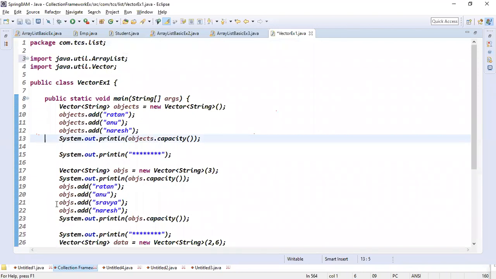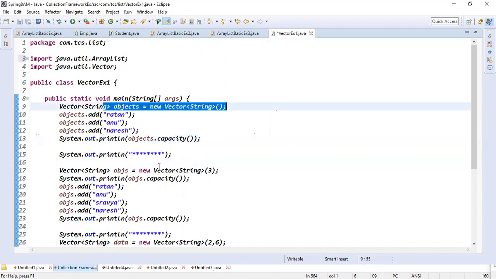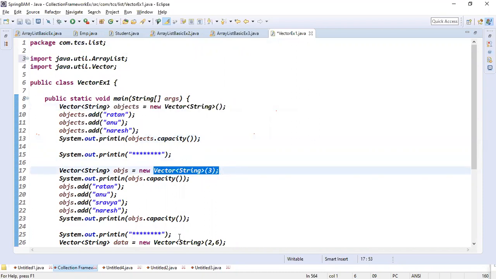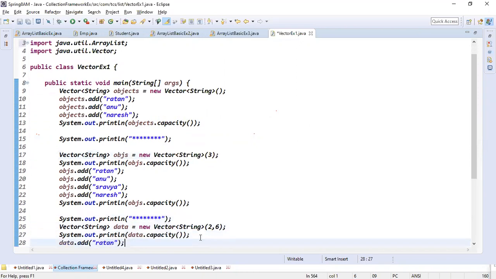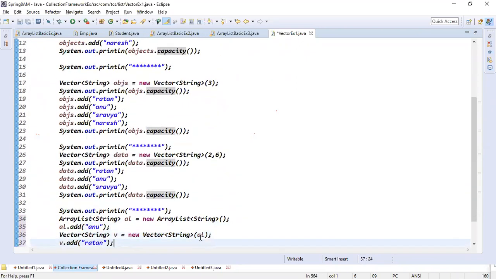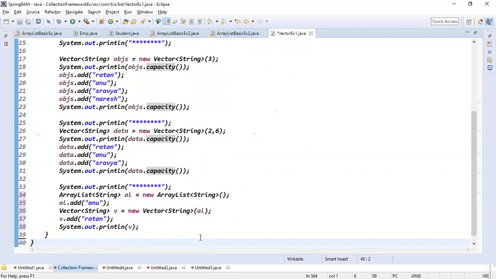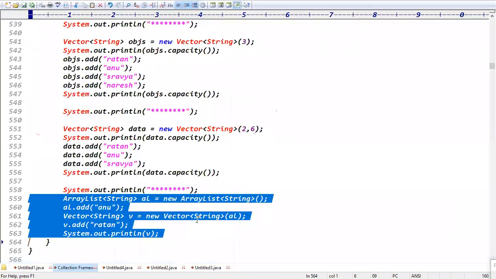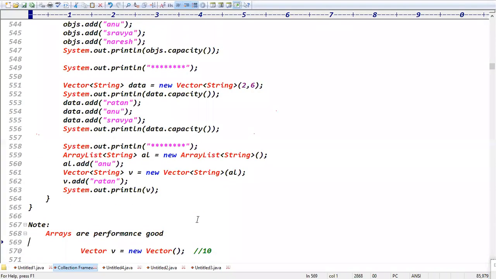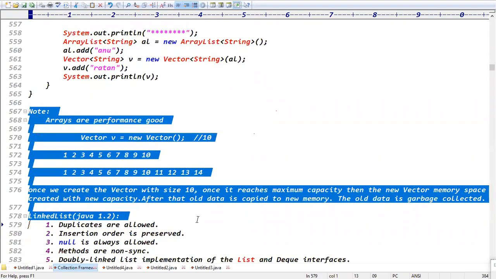So what is the difference between vector and ArrayList? The difference is thread-safe implementation versus non-thread-safe implementation, right? Because vector contains 4 constructors: one is the default constructor with capacity 10, then the initial capacity constructor, then initial capacity and initial increment value, how much increment you need, and the 4th is adding one collection's data into another collection. Exactly. Guys, is ArrayList versus vector clear, everyone? Yes, please respond. ArrayList versus vector, good?